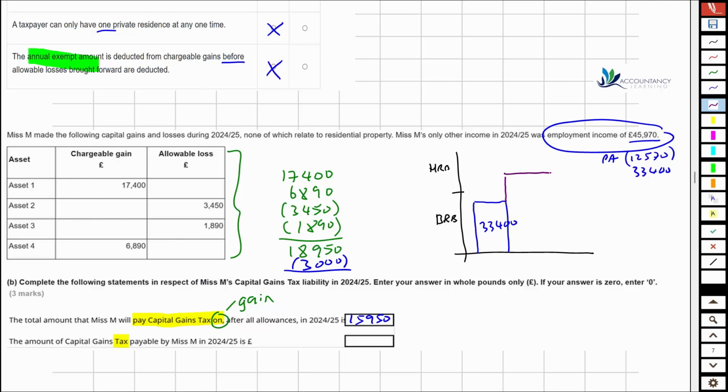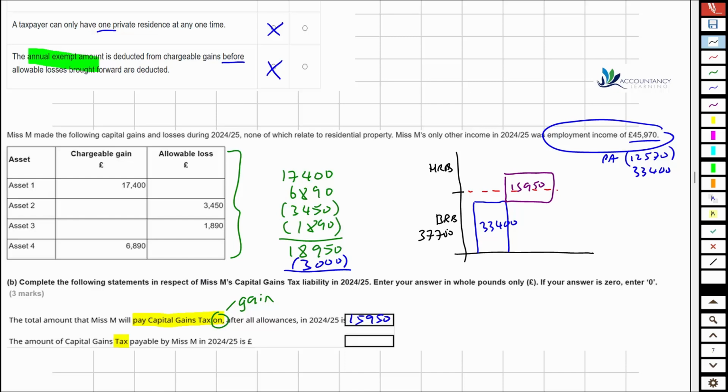So we've got a gain of 15,950. And you can see that some of this gain is going to be taxed at the basic rate band, but this does push us over into the higher rate band. So we have to pay a different tax rate on that. So we can see then our basic rate band, so if we remember from our tax tables, our basic rate band is